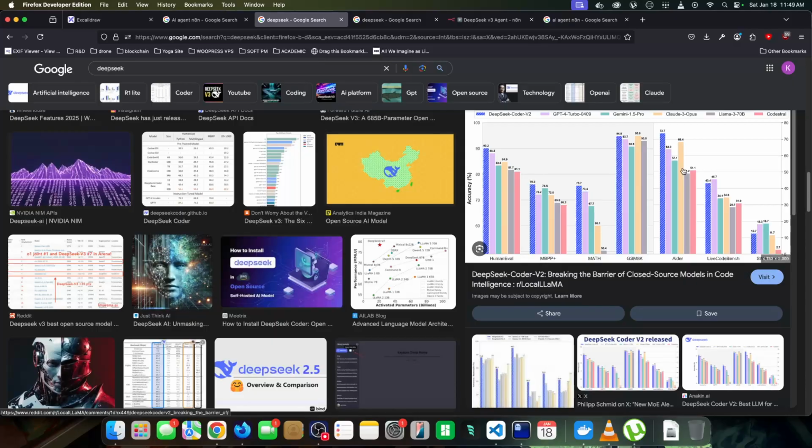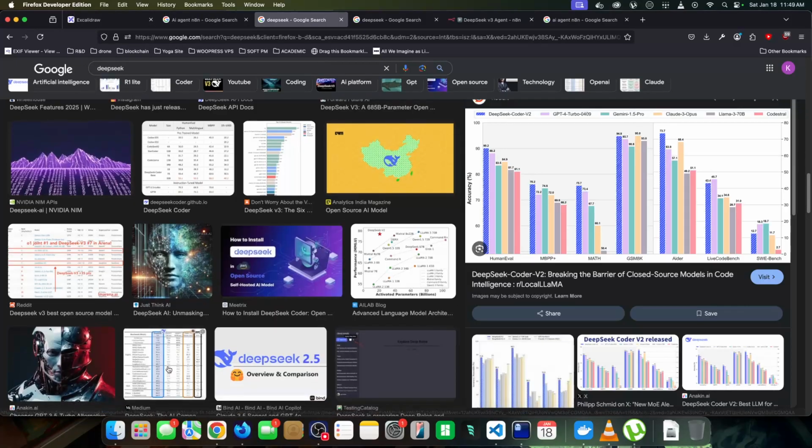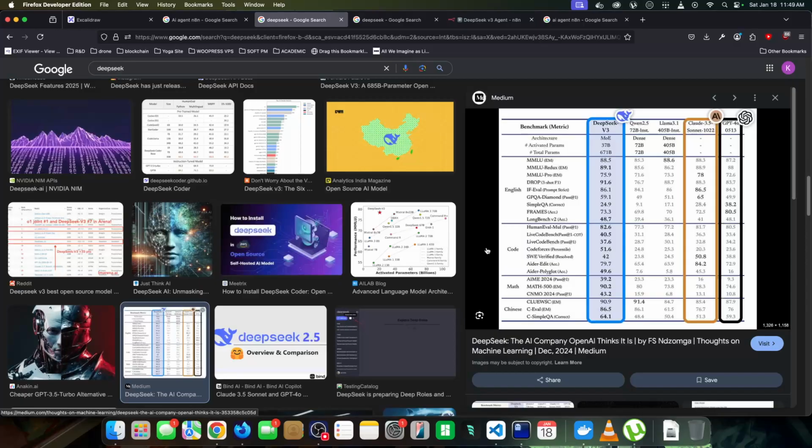But DeepSeek is right up there, and it's only 2% of the price, guys. So what that means is we can call DeepSeek 50 times before we are charged the same amount as calling Claude once. And what that allows us to do is open up a lot more business cases that normally wouldn't be possible, now because it's so cheap.